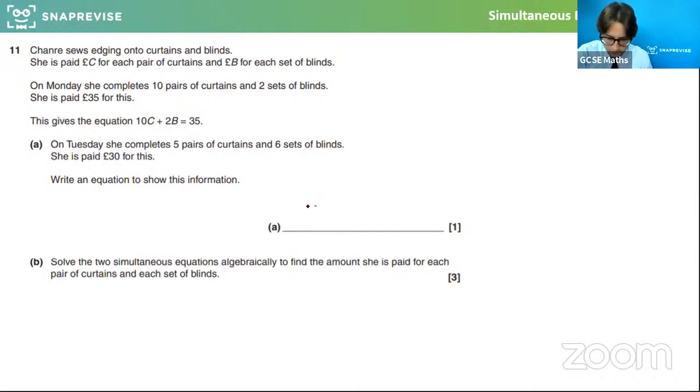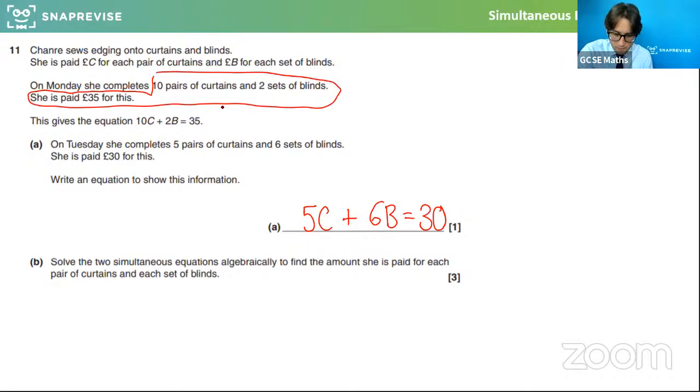This is very much the same. This means that 5C plus 6B is equal to 30. So that's actually quite doable. We've not had to solve anything. Just like how the first bit was done as an example, the equation was made into an algebraic scenario. We then can do that for this bit.